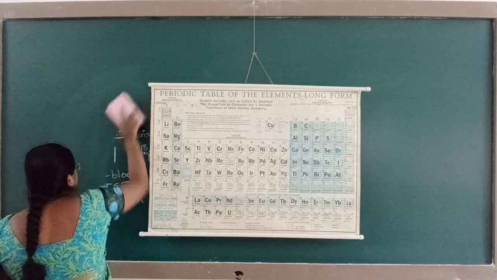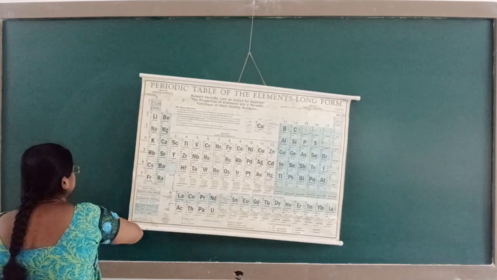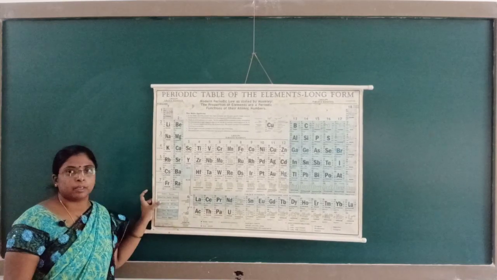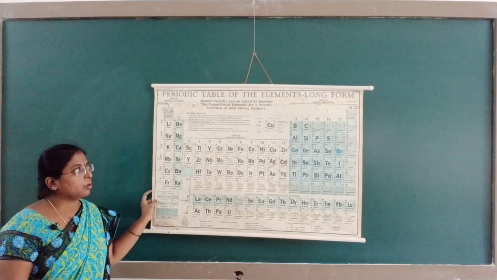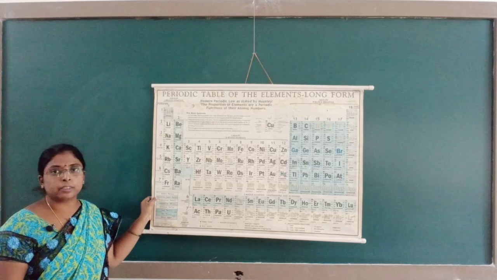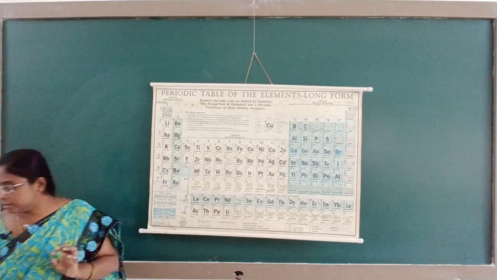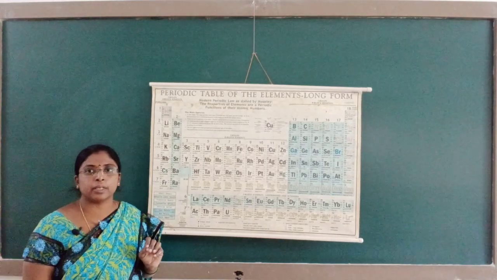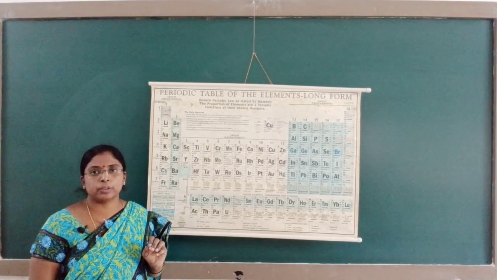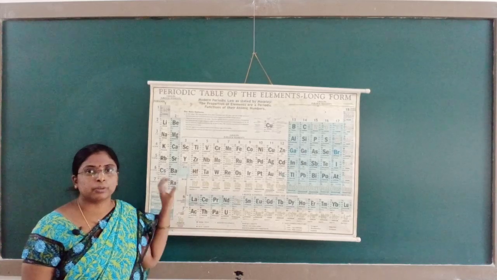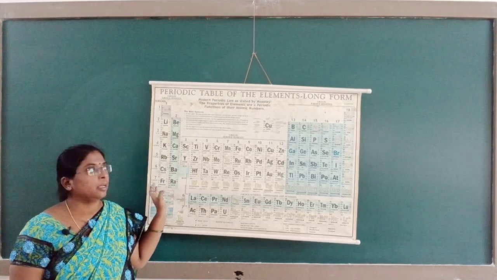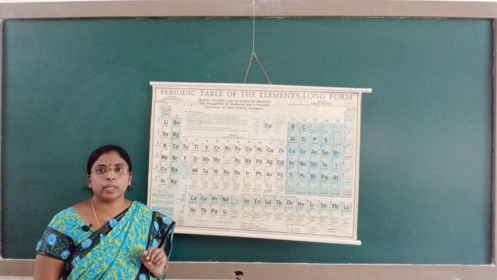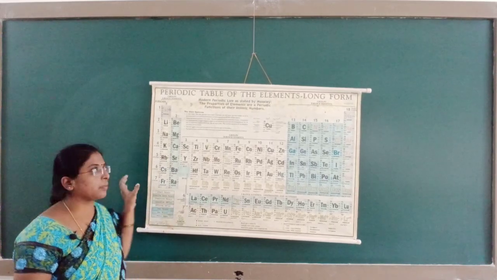In total there are 7 periods and 18 groups present in the modern periodic table. In competitive exams, they ask you to identify the groups. They give you the atomic number and ask you to identify which group the element belongs to, so you should know the groups. There are 18 groups, and further they are classified into A as well as B groups.